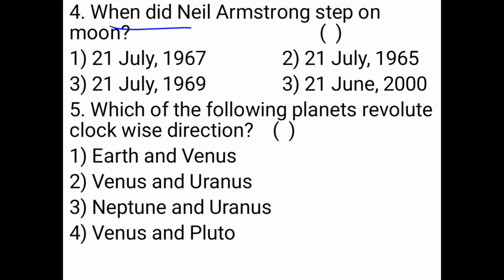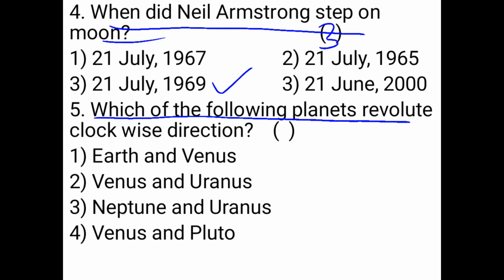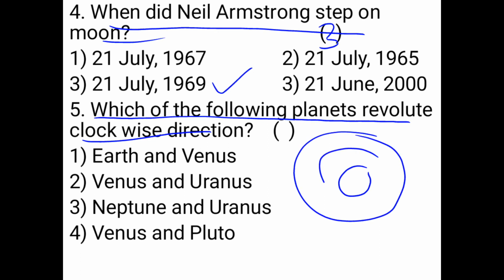When did Neil Armstrong step on the moon? The answer is 21st July 1969, third option. Which of the following planets revolve in a clockwise direction? This is very, very important. This is the sun and these are the orbits. Every planet moves in an anti-clockwise direction, in this direction.